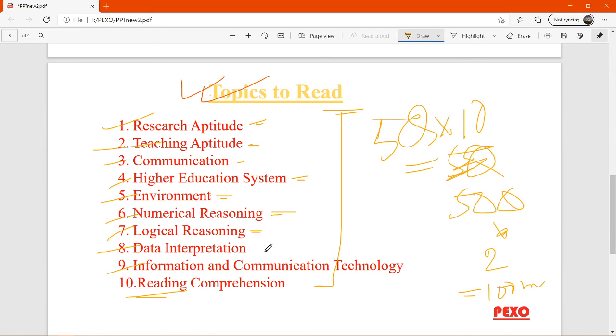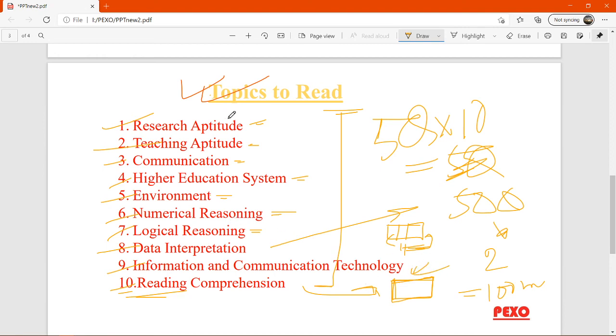And in data interpretation, we will deal with data noted in tables, and there will be some questions based on these tables. We have to answer these questions based on the table. And lastly, reading comprehension. Reading comprehension will test our ability to read quickly, that is, our reading ability.